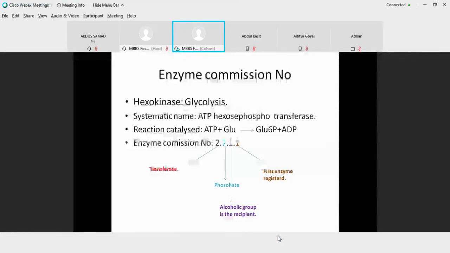What is transferring is phosphate. What is accepting is alcohol. If the acceptor changes from alcohol to something else, the number is going to be changed.